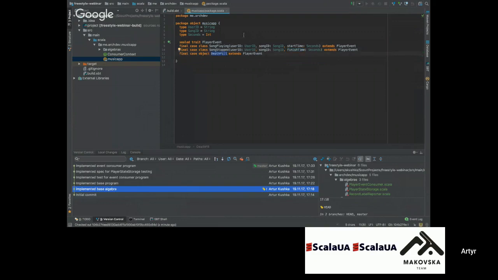We will need it because our consumer will be an infinite recursion function, an infinite loop, and we should somehow stop it. It will take the events until it receives the poison pill. So it's for technical reasons. Now let's talk about our free algebra, about our algebras at all.